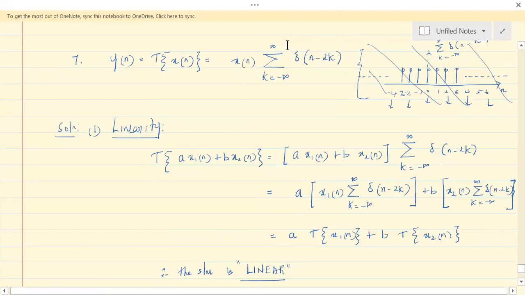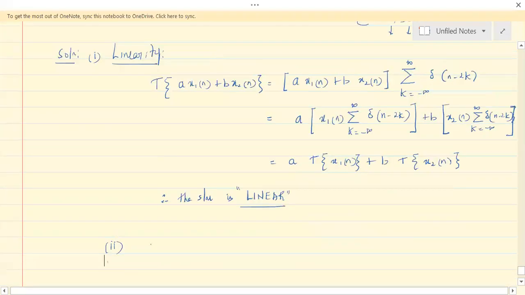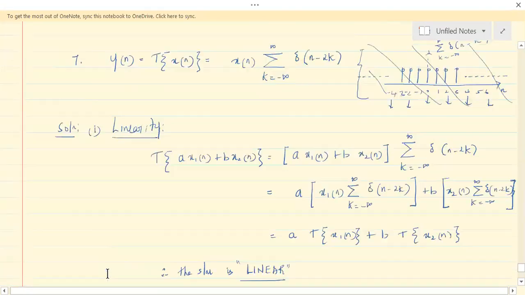You have to see only the different forms of the input. What's happening here? The output depends on only the present value of input. So in that sense, the system is causal.